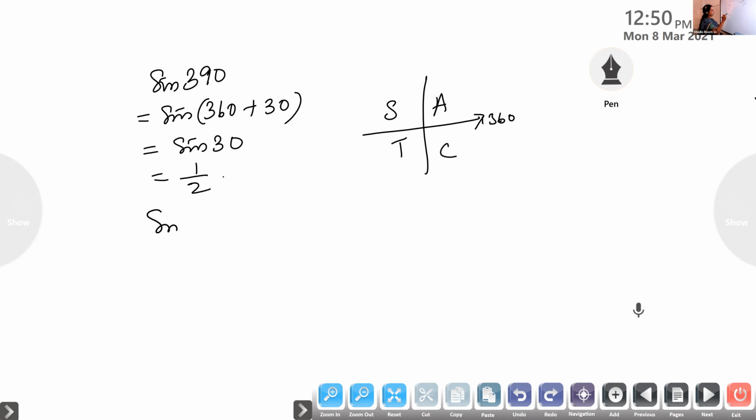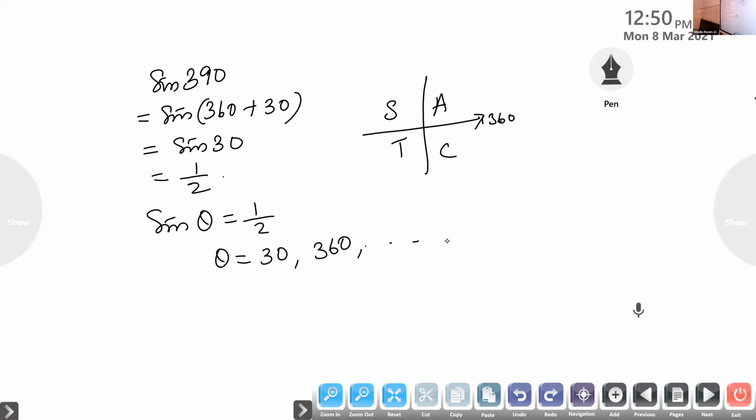So sine theta is 1 by 2 means, suppose sine of some angle is 1 by 2, then theta may be 30 or it may be 360 plus 30. Like that you may get so many values, all the multiples like this. So you'll get 30, 390 and so on. Last year we have learned principal value.